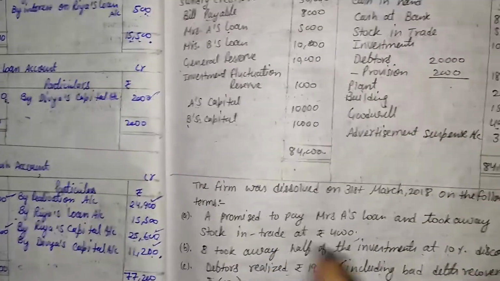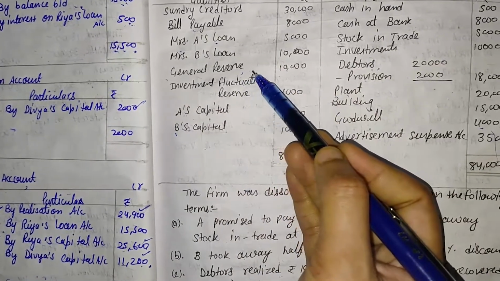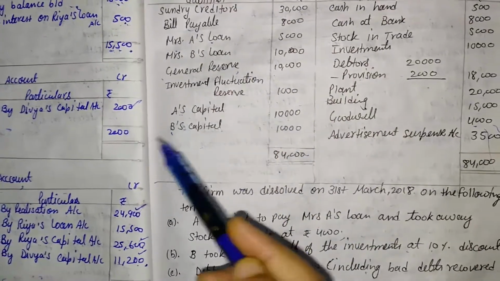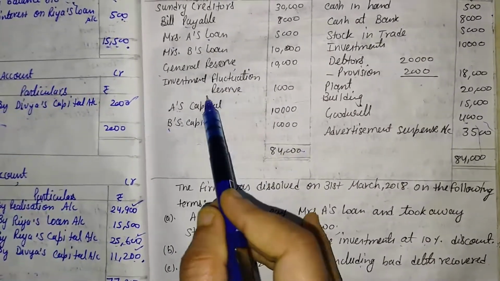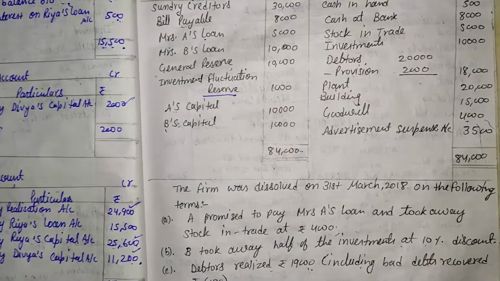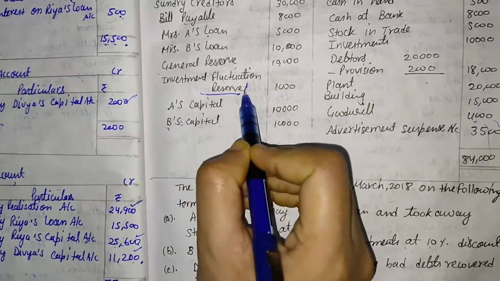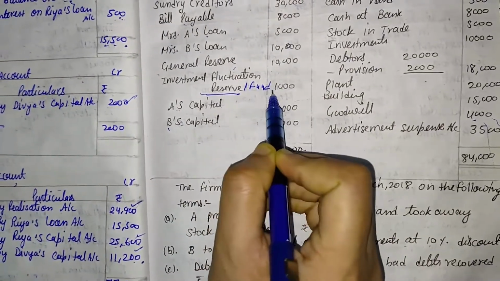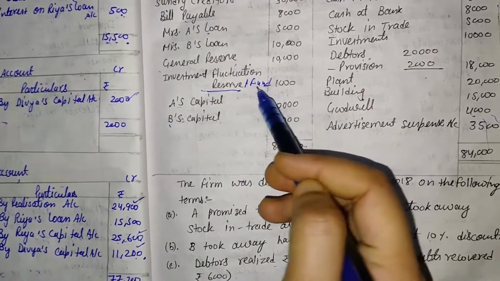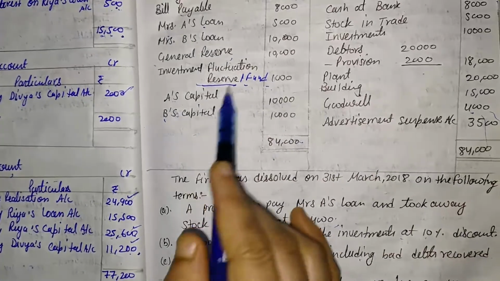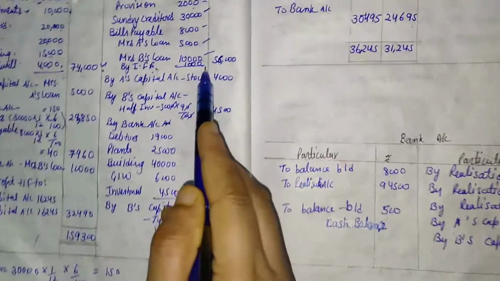After that, some reserve is given. That general reserve cannot be transferred because general reserve is a distributable profit, so that is not transferable. Then the second one is investment fluctuation reserve, that is also one type of reserve, so it should not be transferred. Here that is not a reserve, that is actually a fund. So if fund-related information is given, that should be transferred. If reserve is given, that should not be transferred. Here fund is given, not reserve. This is the question's mistake. So here investment fluctuation fund, that is 1,000.